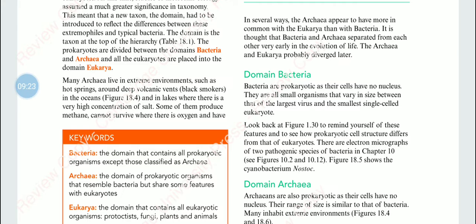However, both bacteria and archaea are prokaryotic, meaning they do not have organized nuclei or organelles which are bound by membranes.